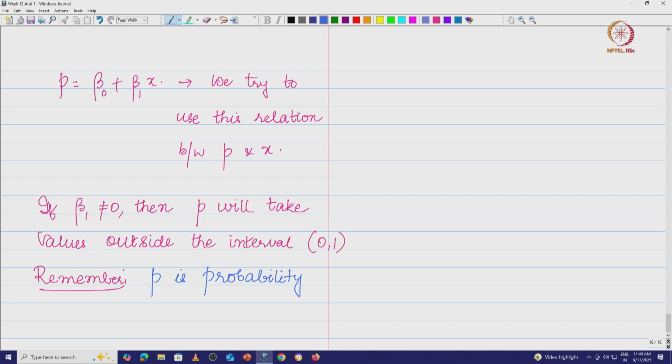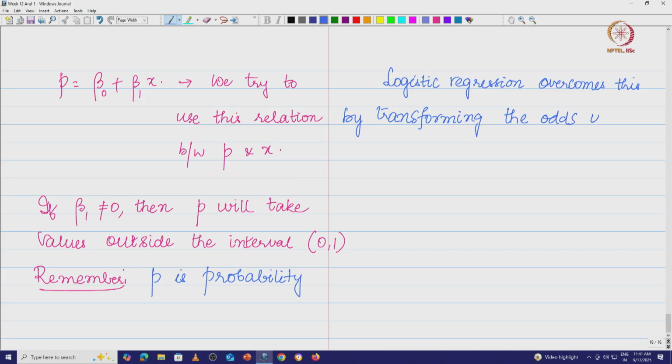This is exactly where logistic regression comes in. Logistic regression overcomes this by transforming the odds using natural logarithm. Now, what does that mean?